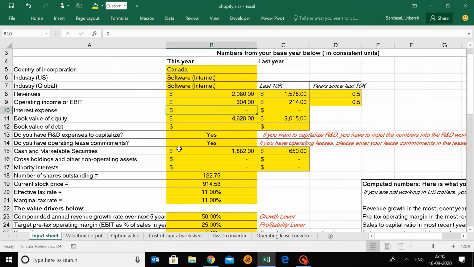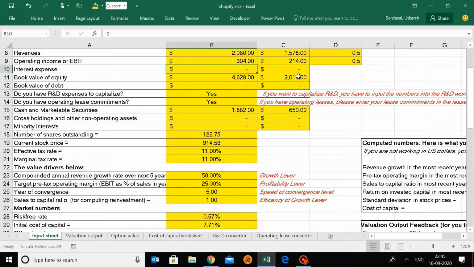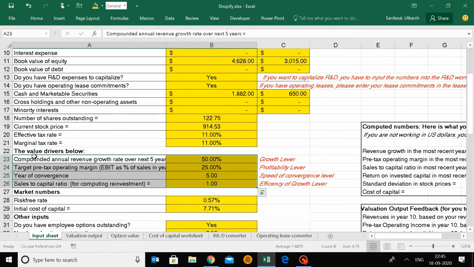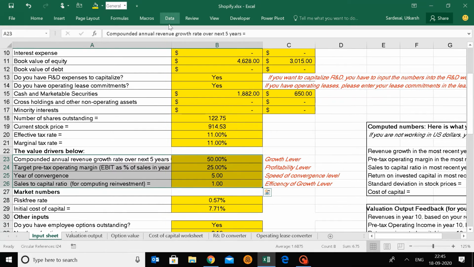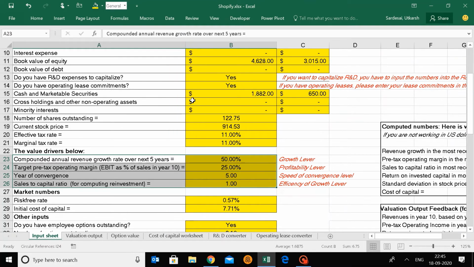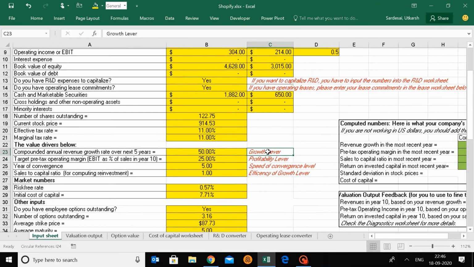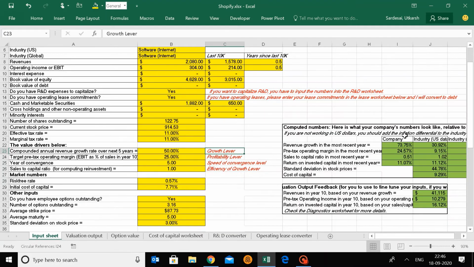So when you fill all these data points from online sources, you have some assumptions to make over here. Now these are the compounded annual revenue growth rate over the next 5 years. I kept it at 50% because I think it's possible for this company. It's growing at a good speed, and people are going for e-commerce, and e-commerce is booming. So the previous year's growth for the company is automatically calculated by the sheet using your input points.